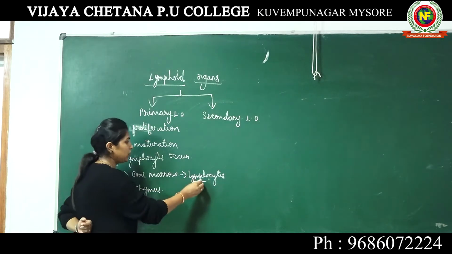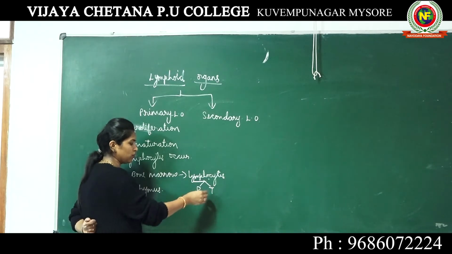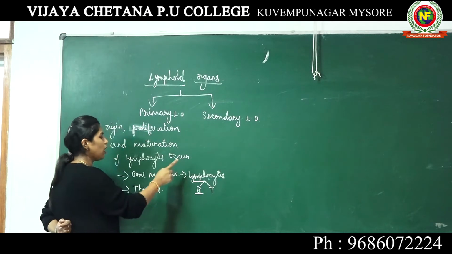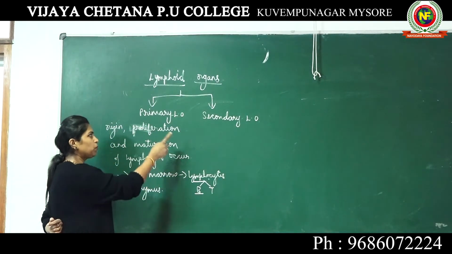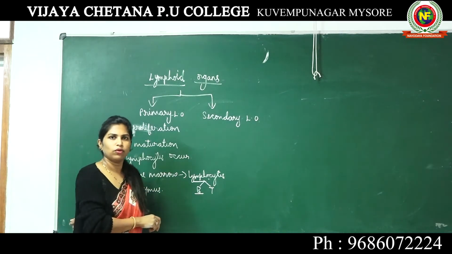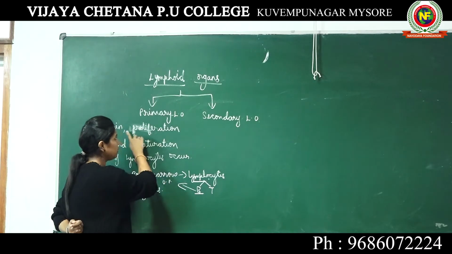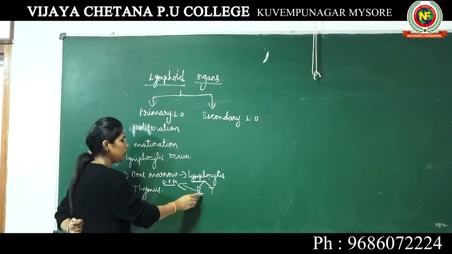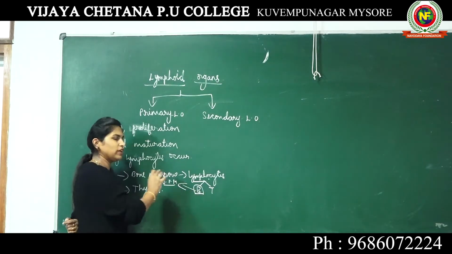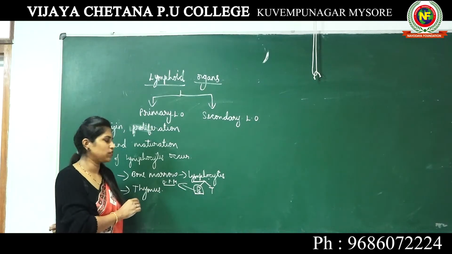Now, among lymphocytes we have two types, B lymphocytes and T lymphocytes. Out of these two, B lymphocytes are born in bone marrow, proliferate in bone marrow and also mature in bone marrow. So they originate, proliferate and mature in bone marrow itself. Since everything happens in bone marrow, these lymphocytes are known as B lymphocytes. B represents bone marrow. Hope this is clear to you.